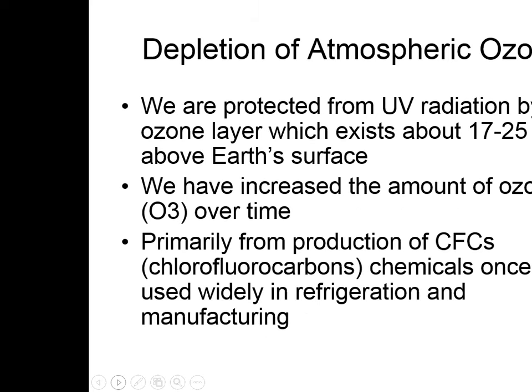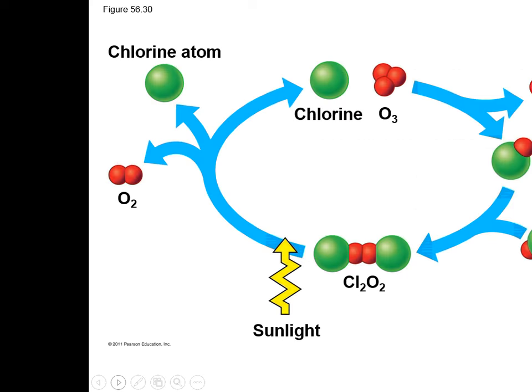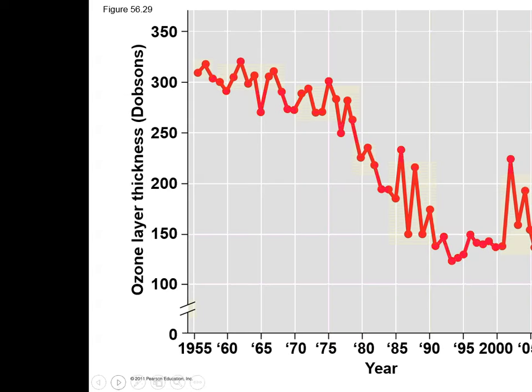Atmospheric ozone, this is a separate issue. Ozone is not the same thing as CO2. We are protected from UV radiation by the ozone layer, which exists about 17 to 25 kilometers above Earth's surface. We have decreased the amount of ozone over time. It's primarily from production of CFCs, chlorofluorocarbons, chemicals once widely used in refrigeration and manufacturing aerosols. And that was a problem. So there's a chlorine atom which combined with the O3, and that produced this harmful chemical which was creating a hole in the ozone.